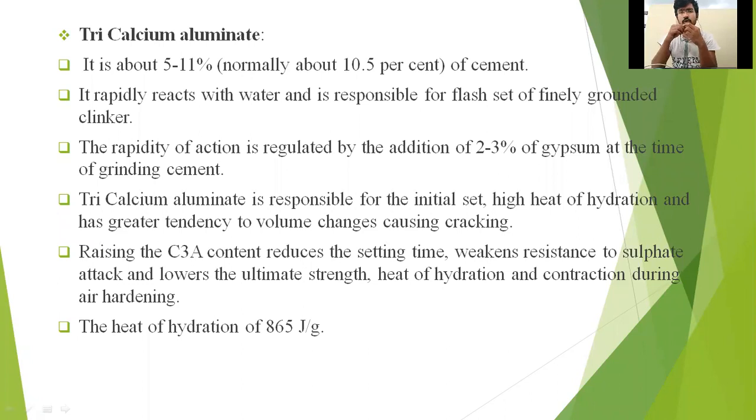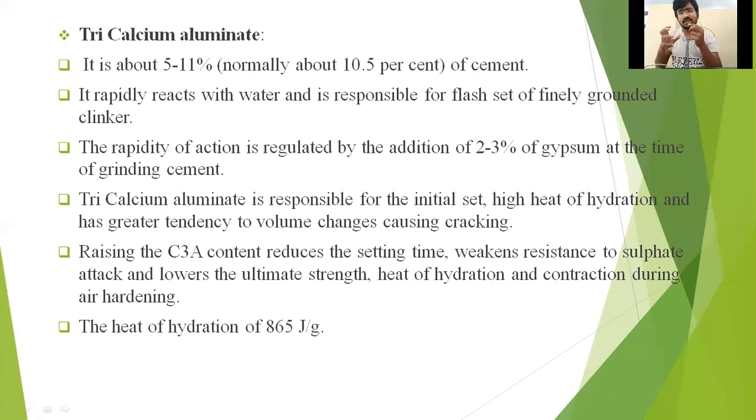Due to the addition of 2 to 3% of gypsum, you can make changes to the ball. You can crush the ball into paste form again and make it into a square shape.